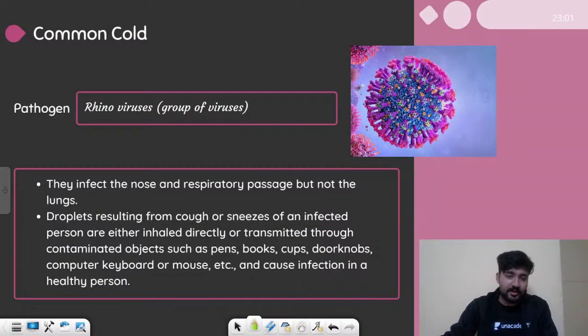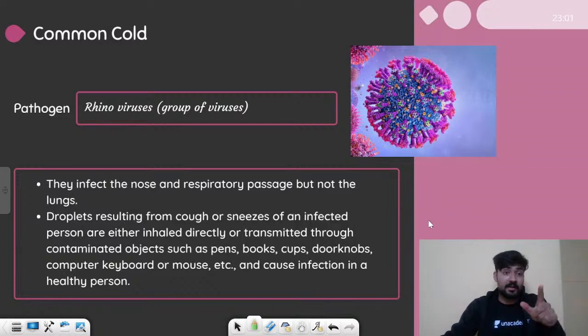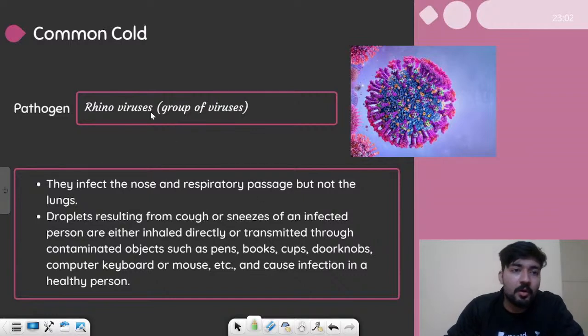All right, now let's talk about the common cold, which is a viral disease. The two bacterial diseases that we needed to talk about, we have already discussed them. We will talk about other bacterial diseases in the next class if time allows. Meanwhile, let's talk about a very important disease, the common cold.